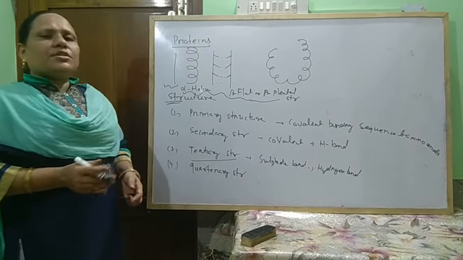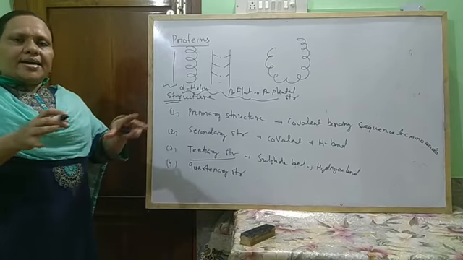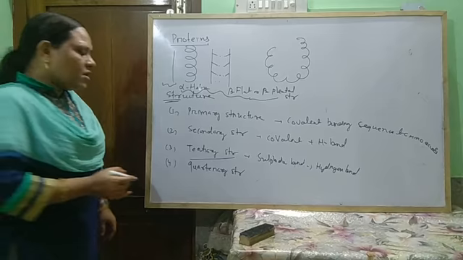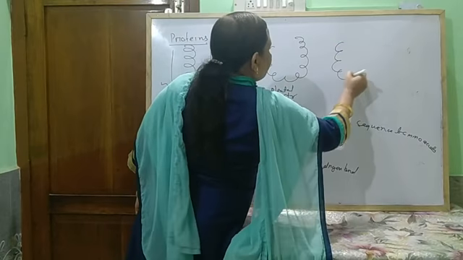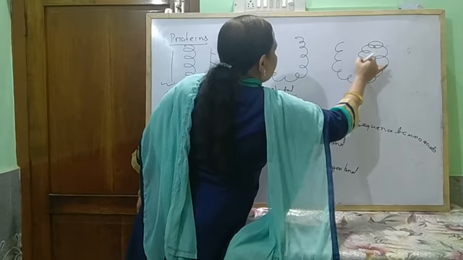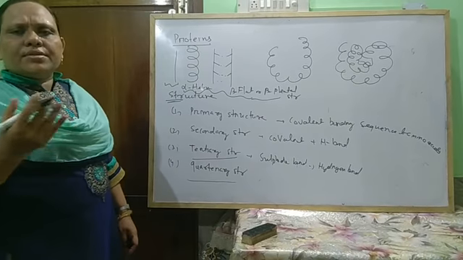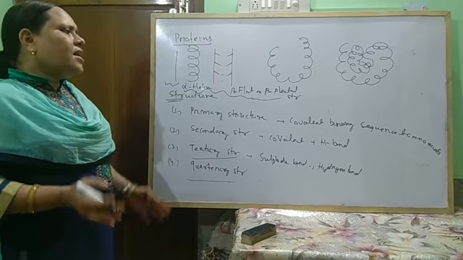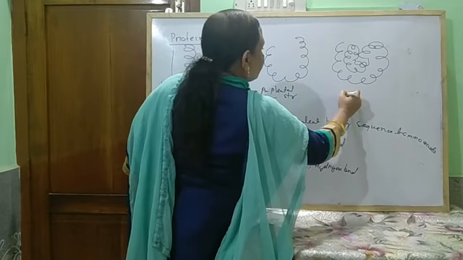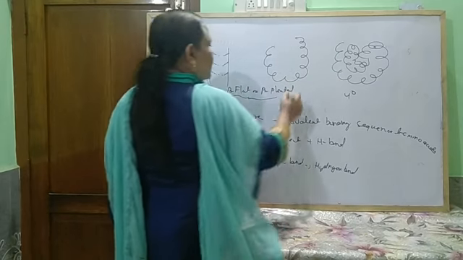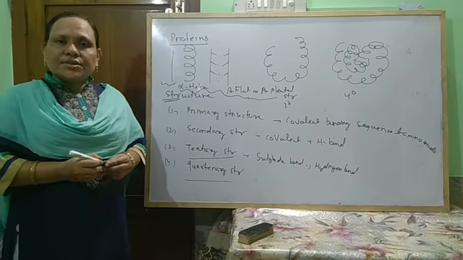And this tertiary structure, when this type of bonding is present, and again these proteins are folded so many times, it gives a complex structure that is known as your quaternary structure. In this, it is folded so many times due to hydrogen bonding, sulfide linkage, van der Waals force, dipole-dipole interaction, etc. Due to this, the protein molecules fold so many times, and in this way it gives rise to a quaternary structure. So this is tertiary structure, this is quaternary structure, these two are secondary structure, this is primary structure.